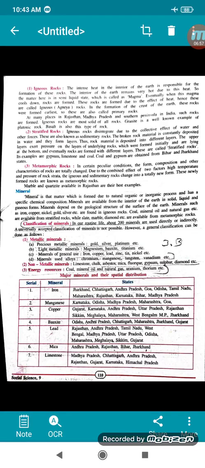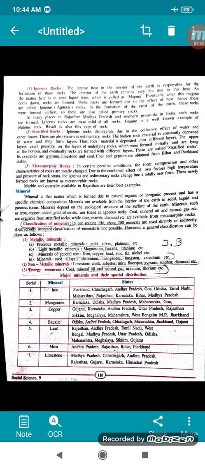Next comes the stratified rock. These igneous rocks disintegrate due to the collective effect of water and other forces, and the resulting rocks are known as sedimentary rocks. The broken rock material is constantly deposited in water and forms layers. Thus, rock material is deposited into different layers.